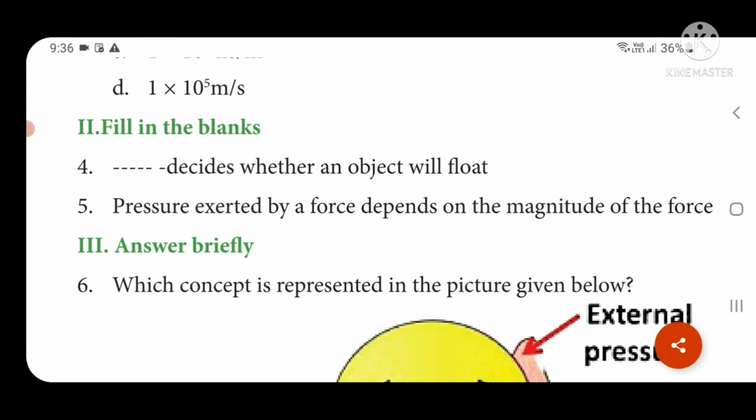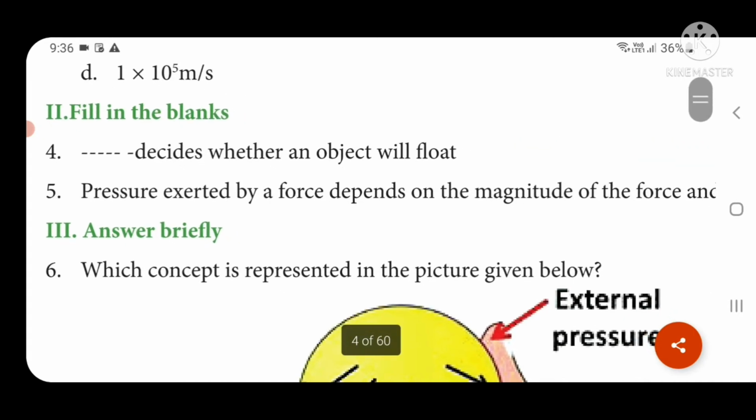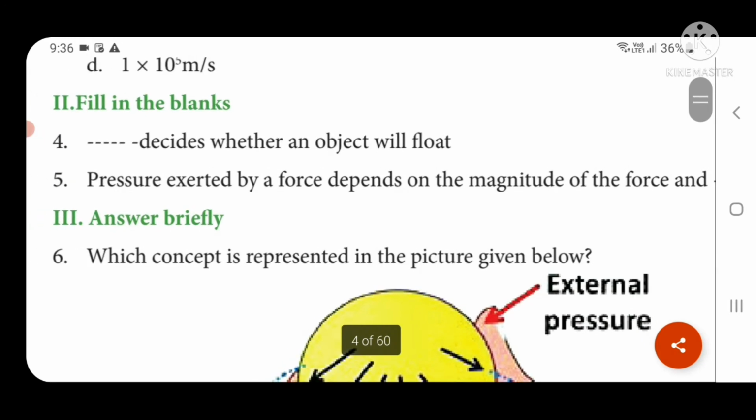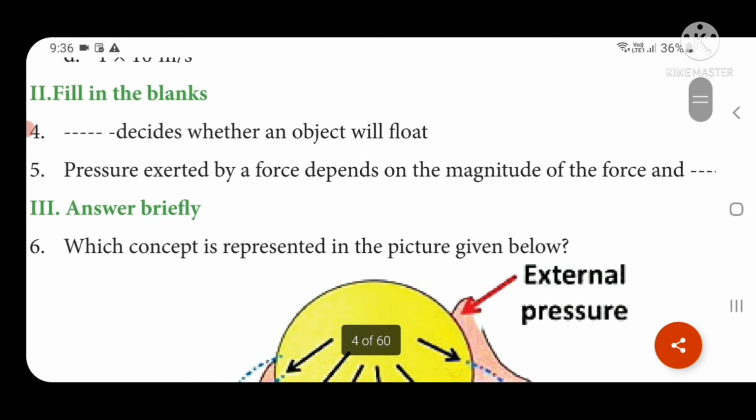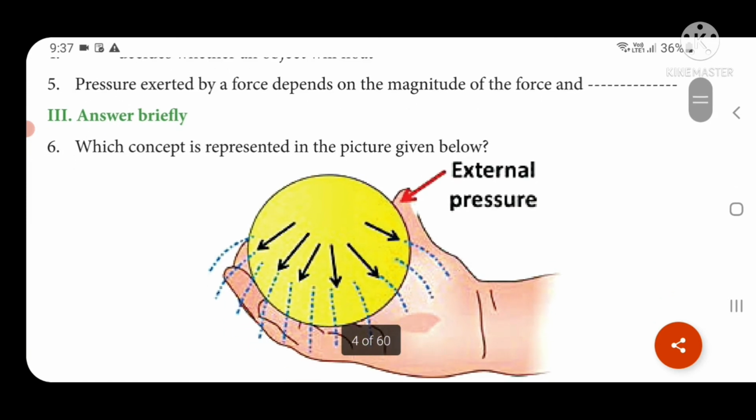Next, fill in the blanks. Dash decides whether an object will float. Buoyant force decides whether an object will float. And next one, pressure exerted by a force depends on the magnitude of the force and the area on which that force acts.